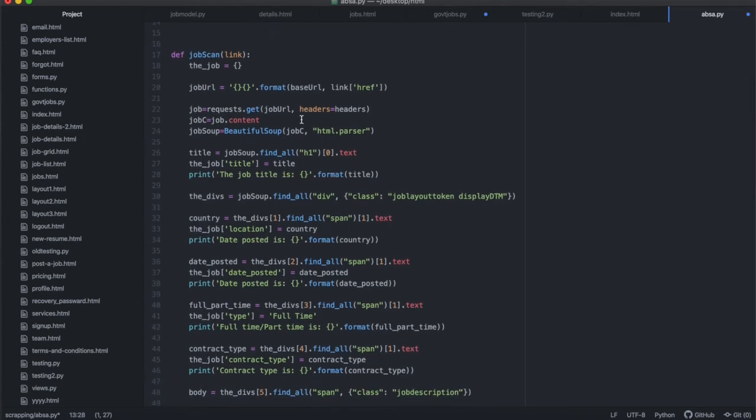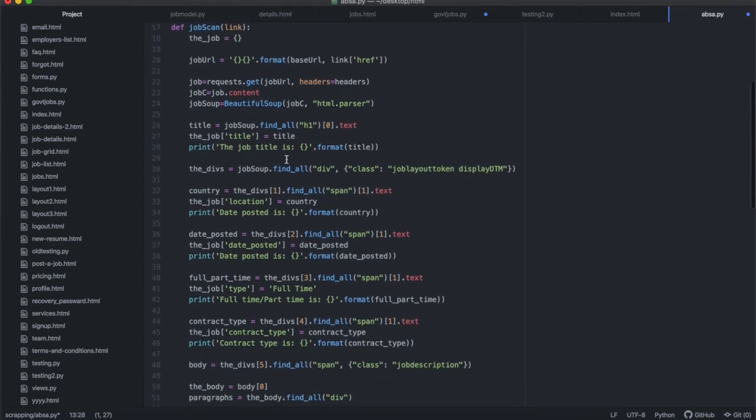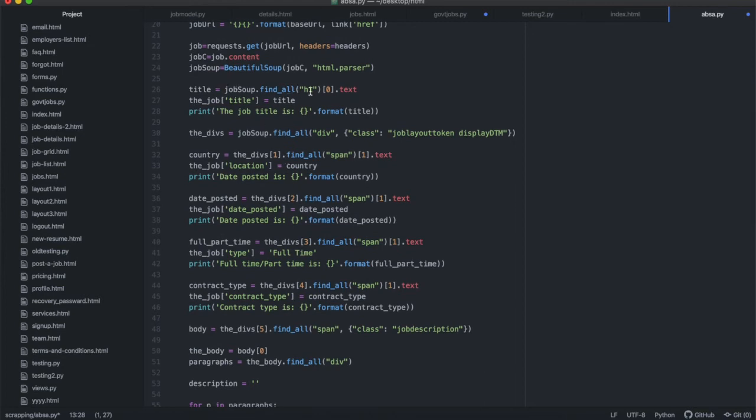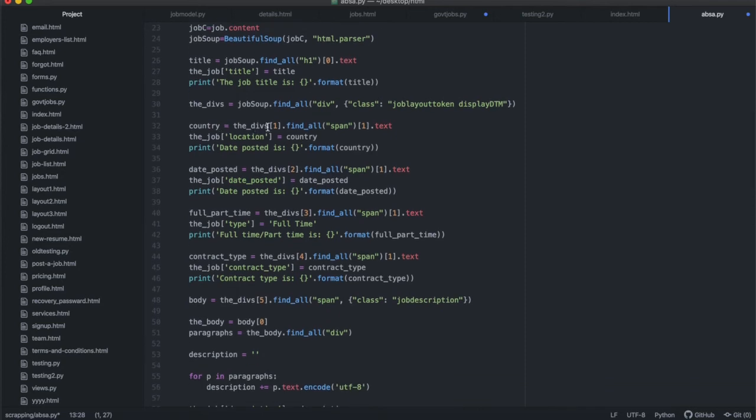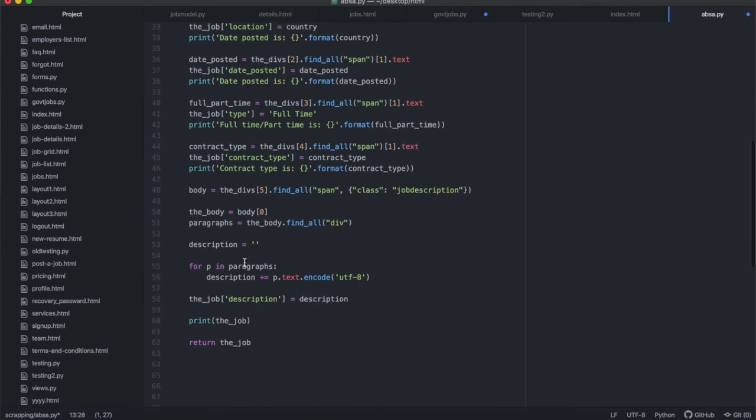After that, we're going to scrape that whole website and look for the title. We found that there's only one h1 tag, and that's going to be the title, so that was easy to get. Then the country is going to be in here. I've already checked this, so we know how to find the country, the date posted, the full time, the contract type, and all the paragraphs that go in here.